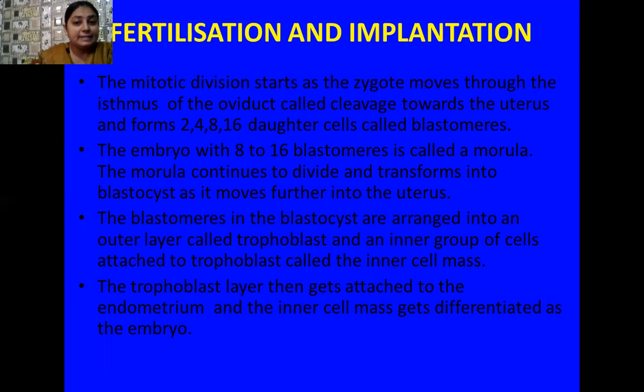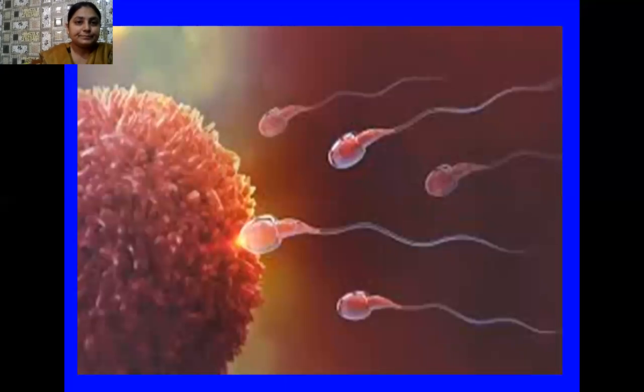The blastomeres in the blastocyst are arranged into an outer layer, called a trophoblast, and an inner group of cells that are attached to this trophoblast called the inner cell mass. Now the trophoblast layer then gets attached with the endometrium, which is the innermost wall layer of the uterus, and the inner cell mass gets differentiated as the embryo.